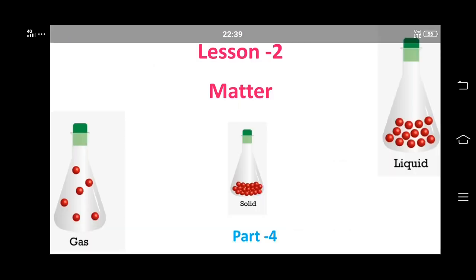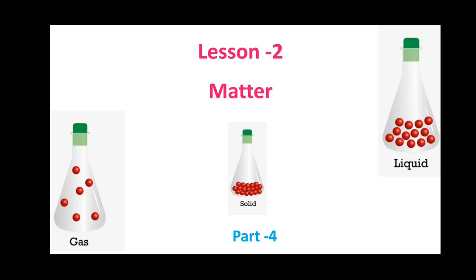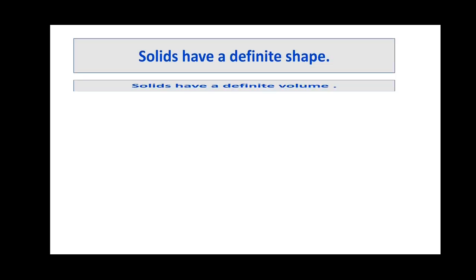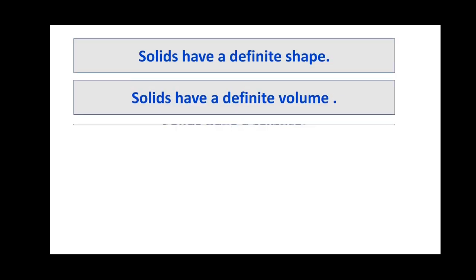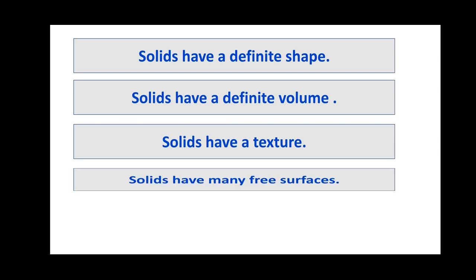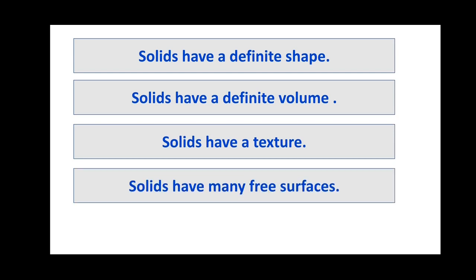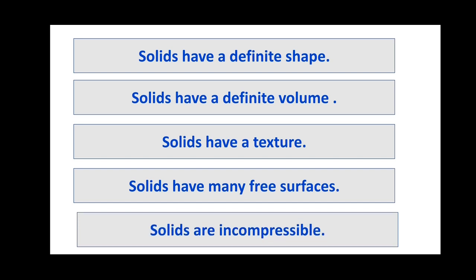Today, let us learn about the properties of solids and liquids. The five properties of solids are: solids have a definite shape, a definite volume, texture, many free surfaces, and solids are incompressible. Now, let us look into each property in detail.